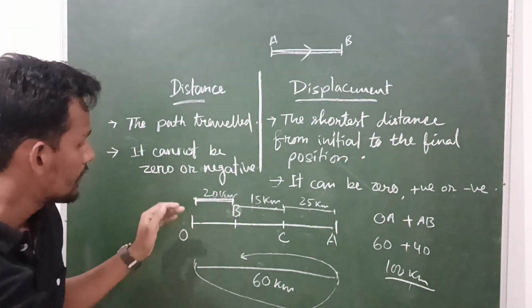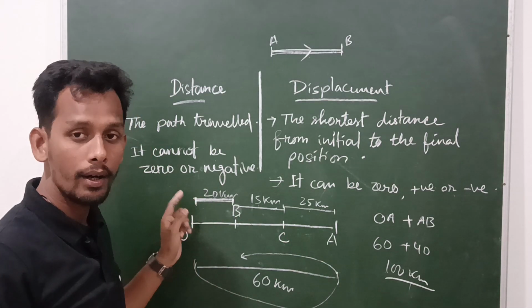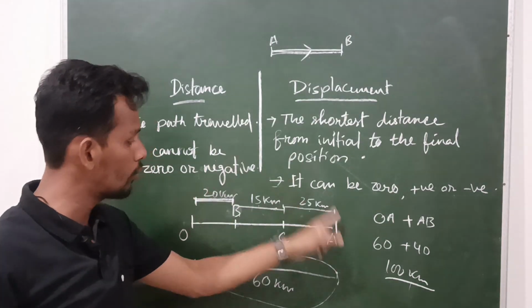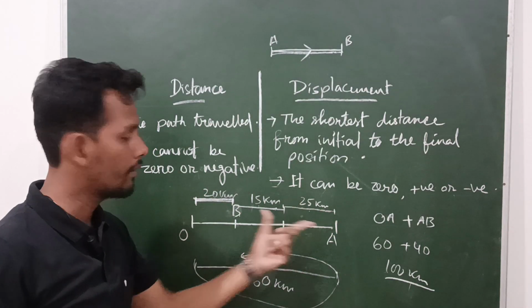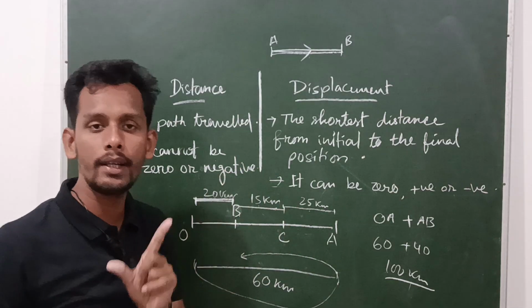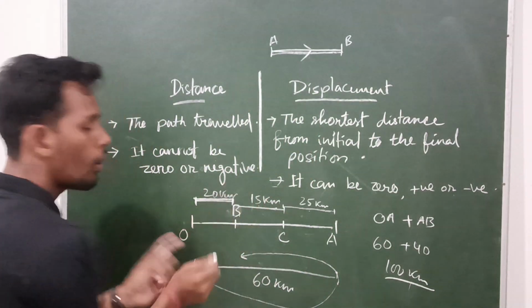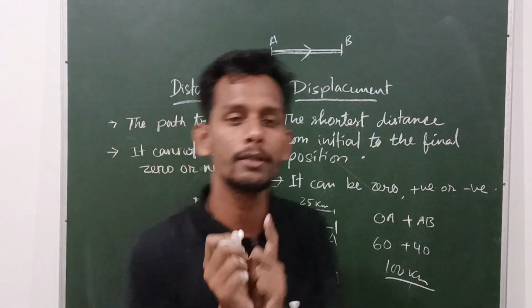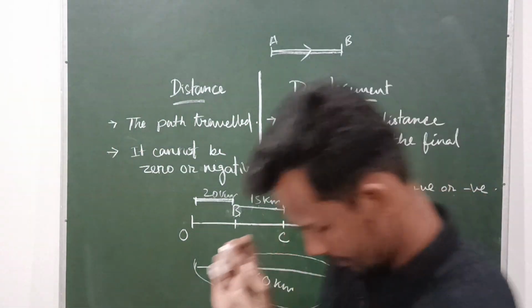Okay, same case. You want to move from O to C, but the path will be from O to A, then A to C. From O to A 60, A to C 25. That is, from O to C your distance is 85 kilometers. But your displacement will be 20 plus 15, only 35 kilometers, the shortest path. So this is the difference between distance and displacement.